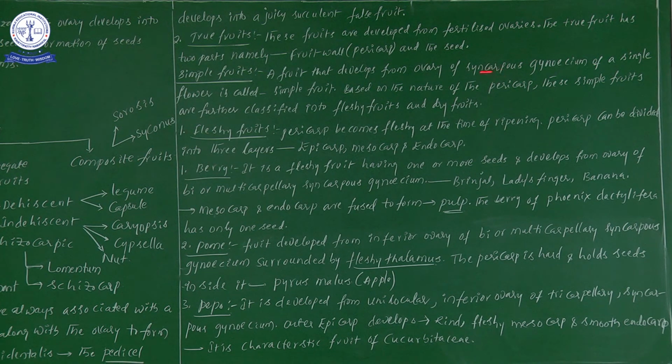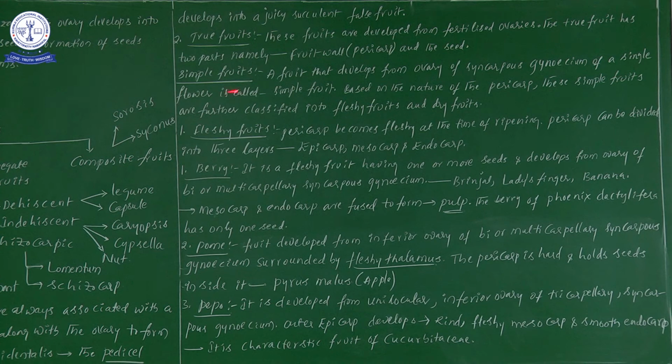In the previous video I explained that in syncarpous gynoecium the entire ovary is covered by only one layer, isn't it? Syncarpous means fused carpels, as we saw in the previous video.